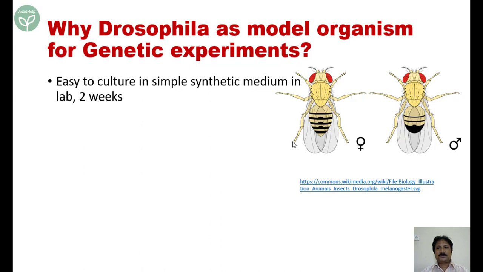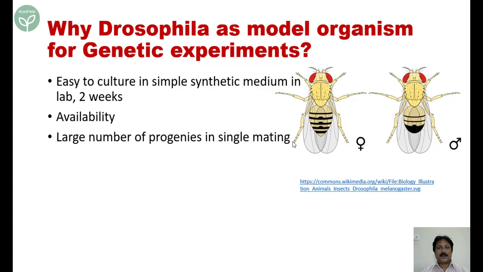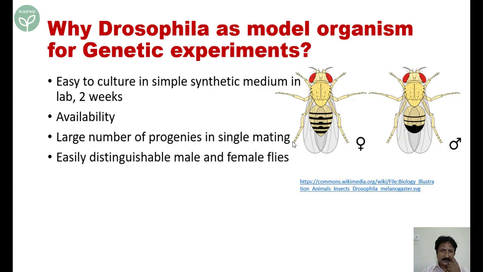Compared to the pea plants, where you can have only two generations in a year, here within weeks you can have generations. It is easy to culture in synthetic medium, and it takes only 2 weeks to get the results. Easy to get, and a large number of progenies are produced as a result of single mating.